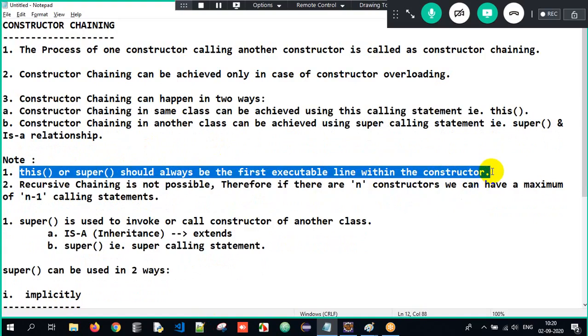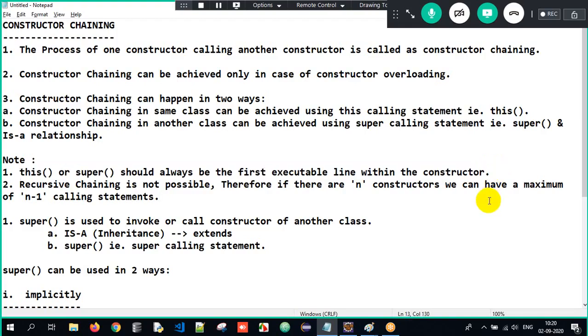I cannot write it wherever I want, it should always be the first line. Why is it the first line? Because when I use super or this calling in the first statement, the superclass properties should be allocated first and then the subclass properties. The memory allocation should happen first for superclass properties and then for the subclass properties.